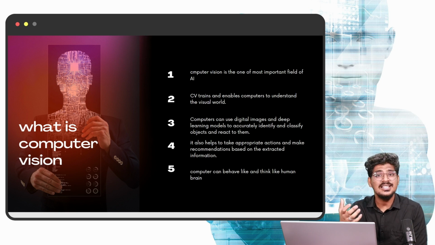And you are using the mobile phone every day, the smartphone every day. So there is face lock, face unlock. That is computer vision. And you are using the fingerprint. That is also computer vision.